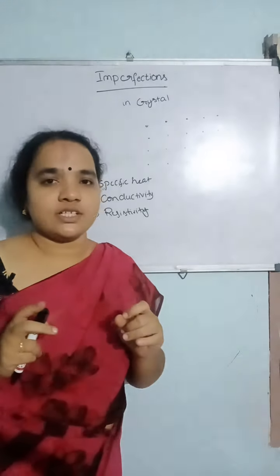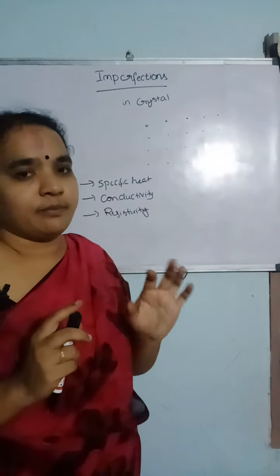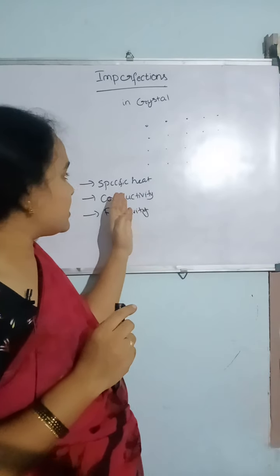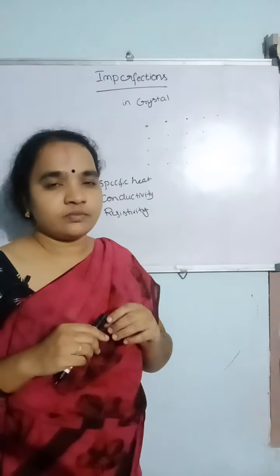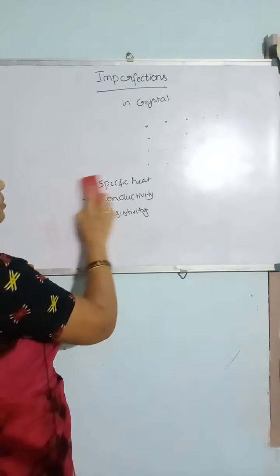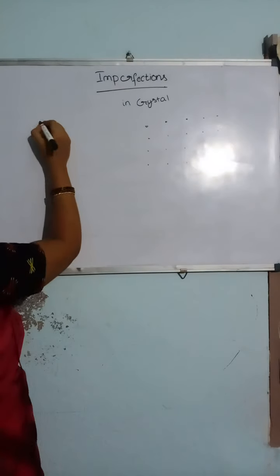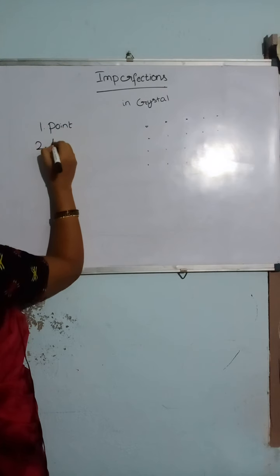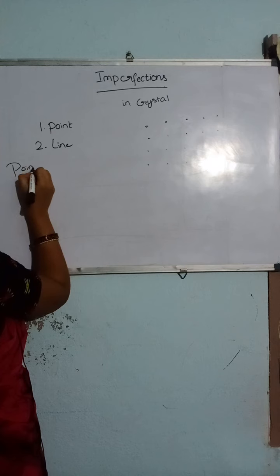What are imperfections? The deviations in a perfect crystal are called imperfections. They will affect the fundamental properties such as specific heat, conductivity and resistivity in the presence of a temperature. There are two types of imperfections called point imperfections and line imperfections. So what are point imperfections?